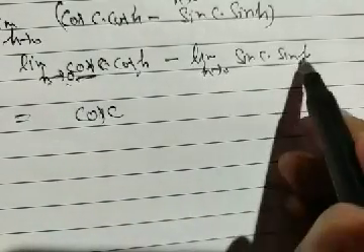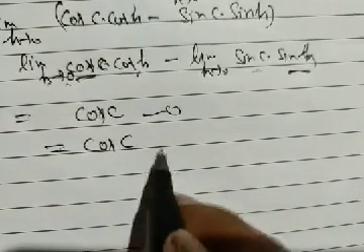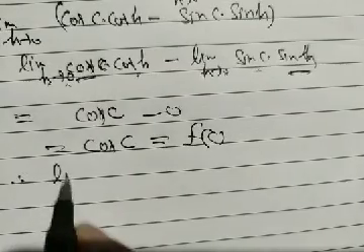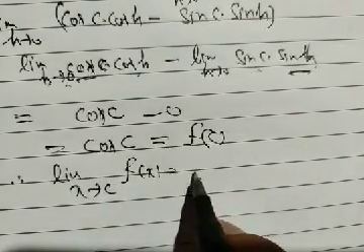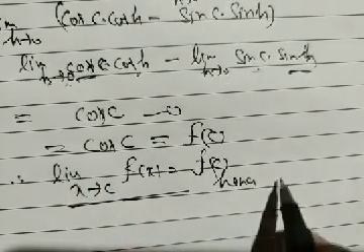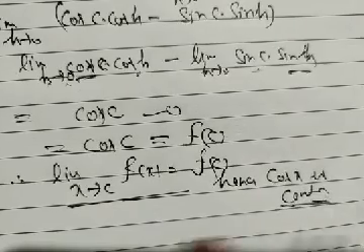And as h tends to 0, sin h tends to 0, with sin c treated as a constant, so it's cos c minus 0, which equals f(c). We proved that limit x tends to c, f(x) equals f(c), hence cos x is continuous in its domain.